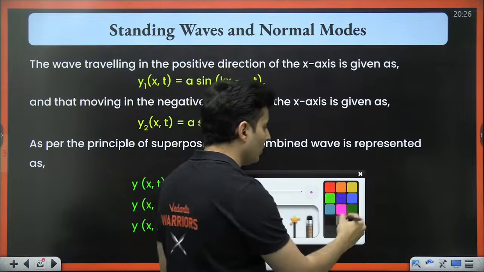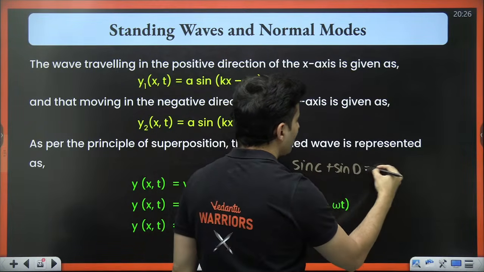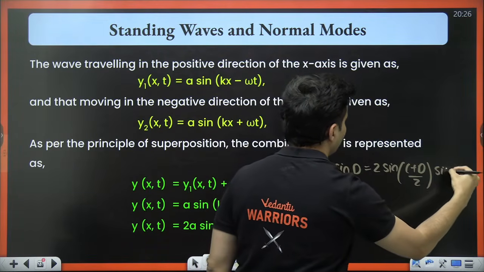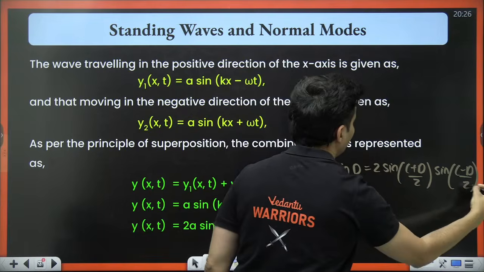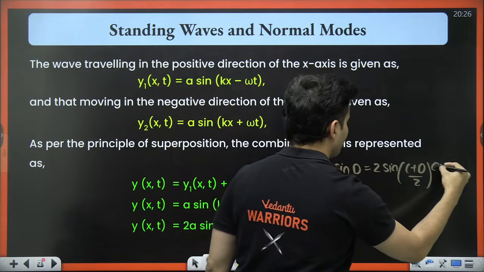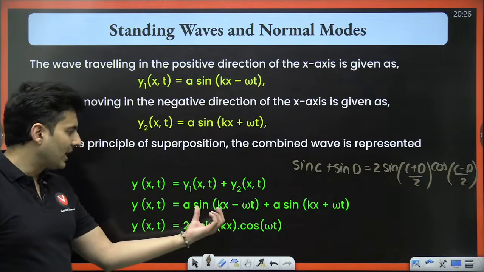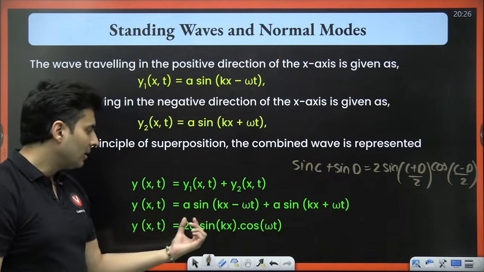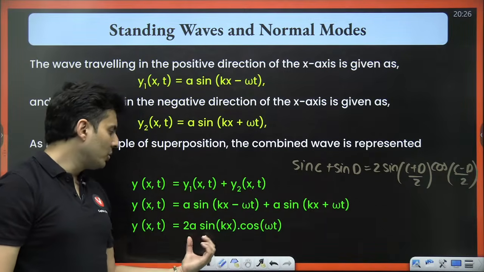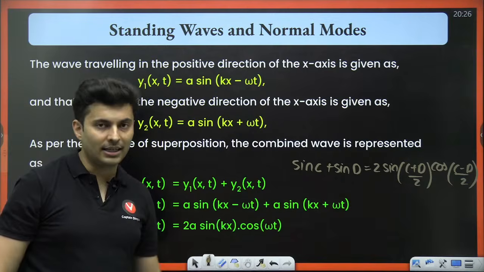Sin C plus sin D rule says this: sin C plus sin D is 2 sin (C plus D) by 2 into cos (C minus D) by 2. So when you use that, you get this particular equation. This is the resultant equation of the standing wave.